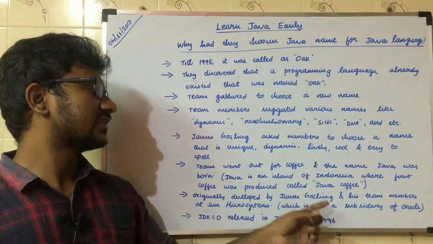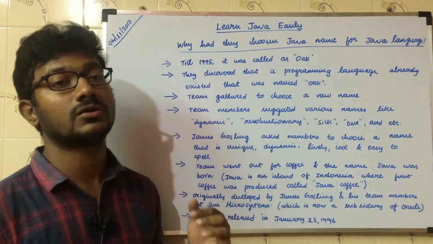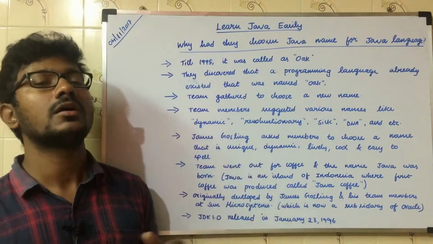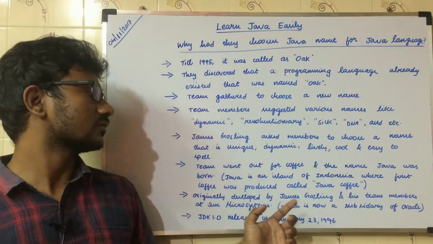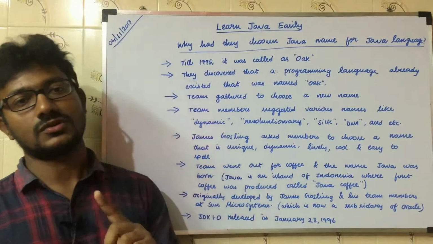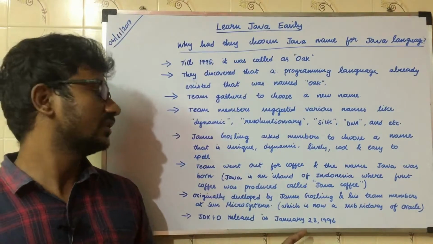So James Gosling and his team members, who are the founders of Java, were working at Sun Microsystems. Now this is a subsidiary of Oracle. The first version of Java was released on January 23, 1996.